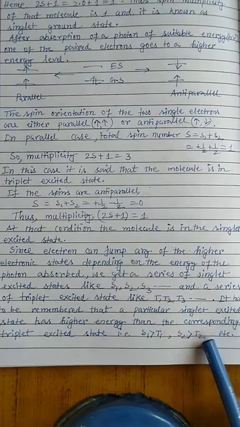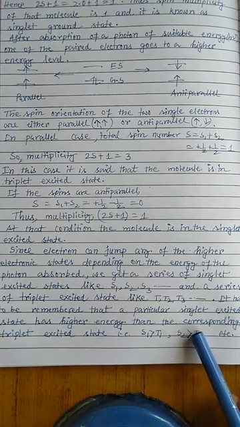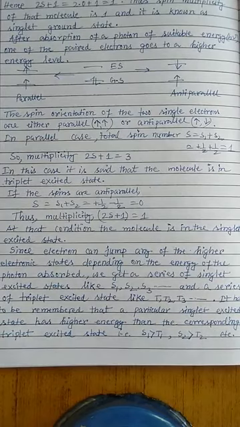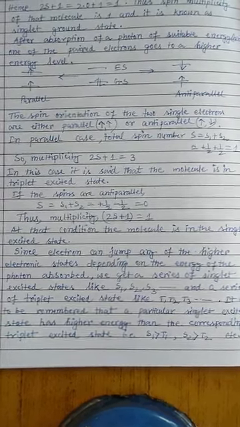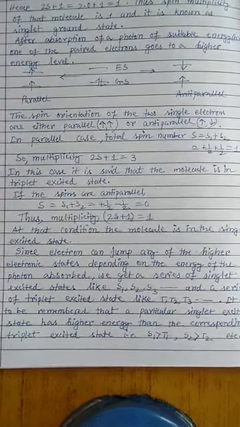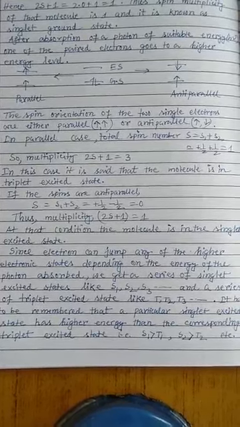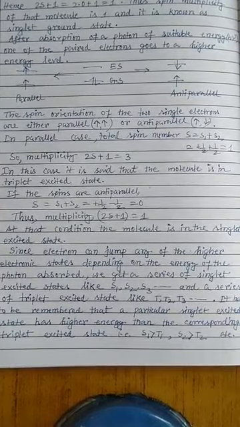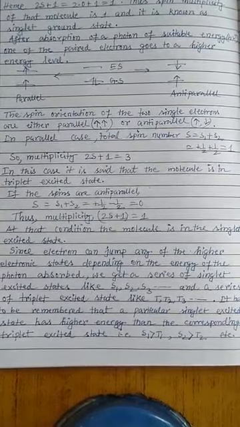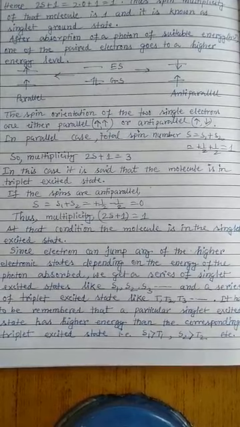Suppose we give a sufficient amount of energy to the electron and it does not match the energy gap between S0 and S1, but probably matches the energy gap between S0 and S3. If I give that much energy, then the electron will be promoted to the S3 state.